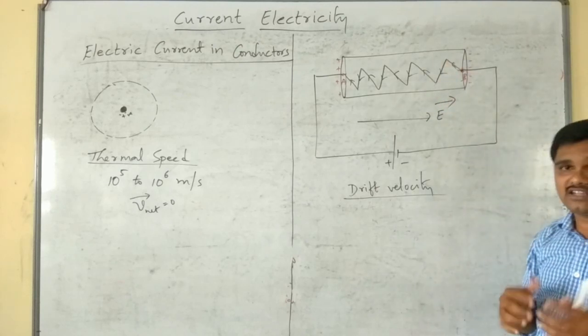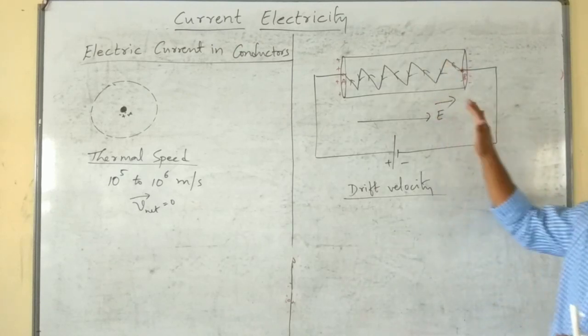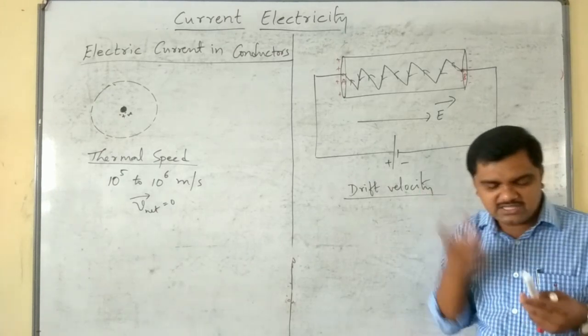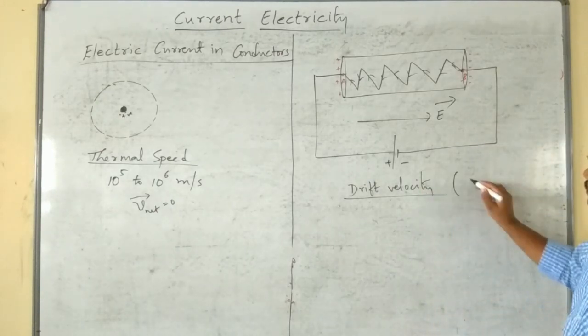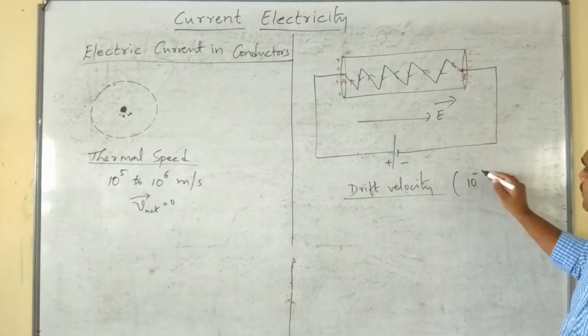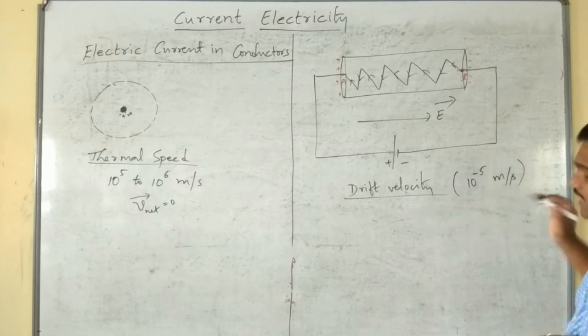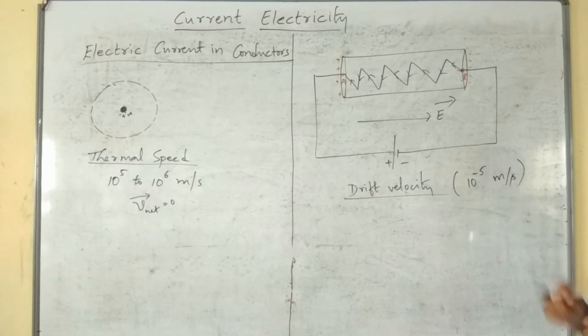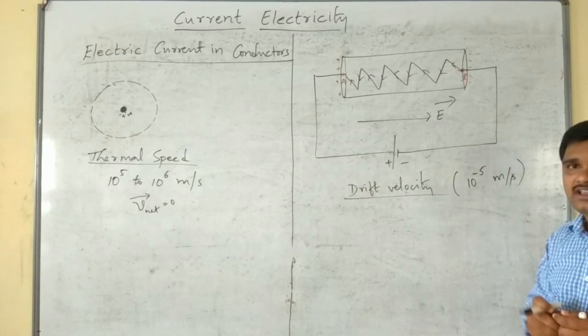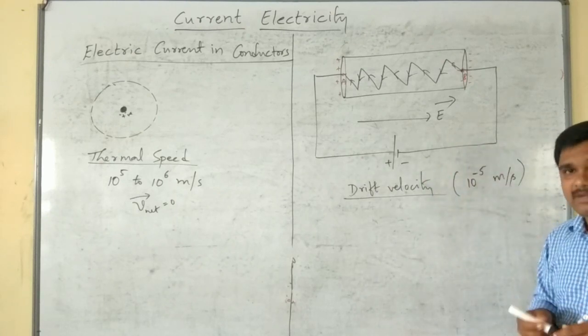These free electrons bombard with them and finally get a very small velocity, of the order of 10 power minus 5 meter per second. Usually it is 10 power minus 2 to 10 power minus 5. It depends on the metal actually.